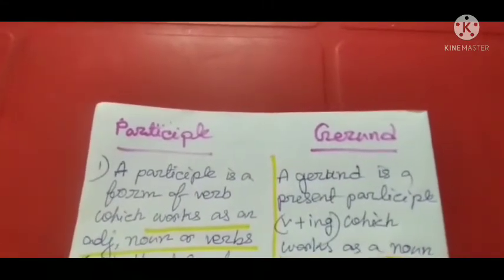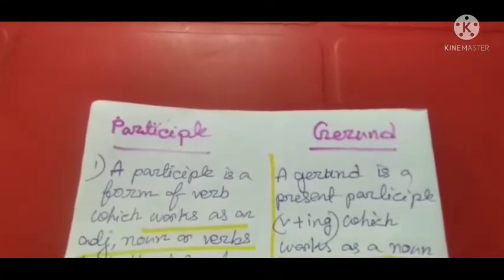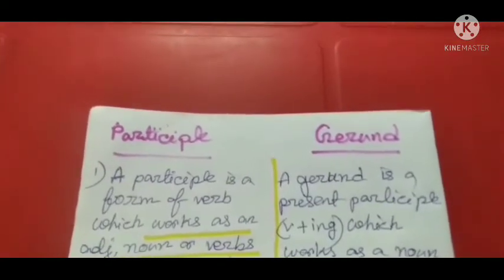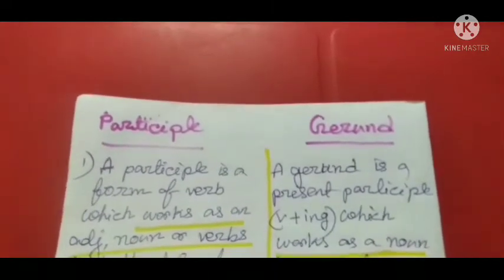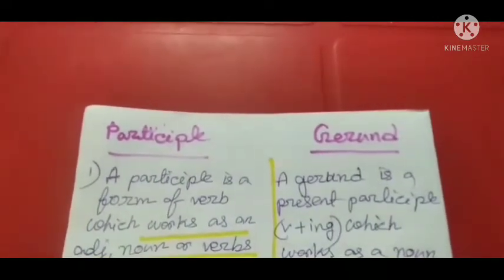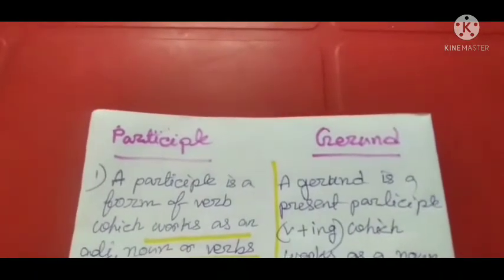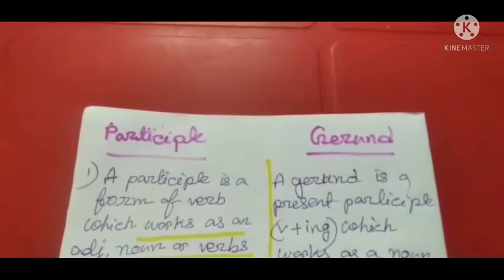In my previous video, we discussed verbs, and verbs are of different kinds. We have already discussed the main verb and the helping verb, and then we finished finite and non-finite verbs.